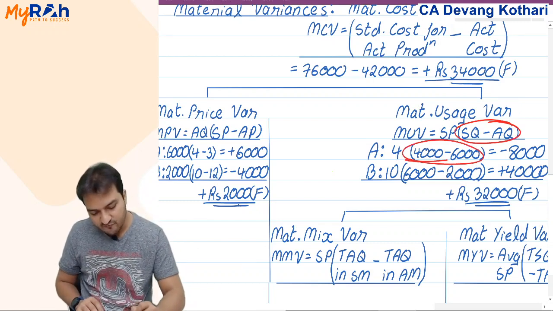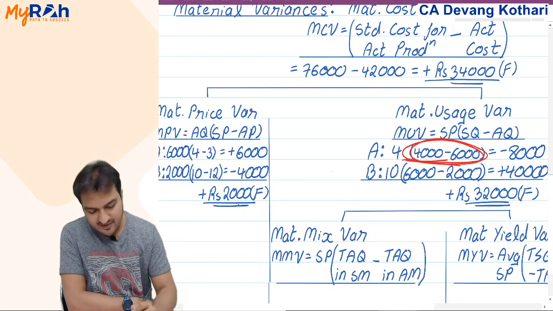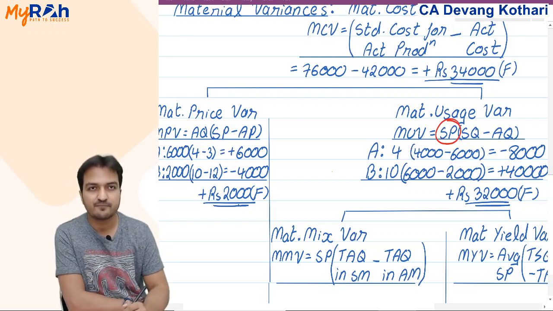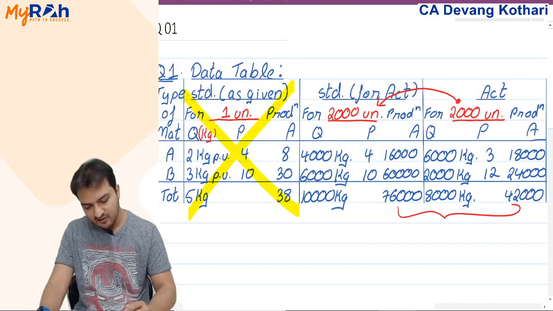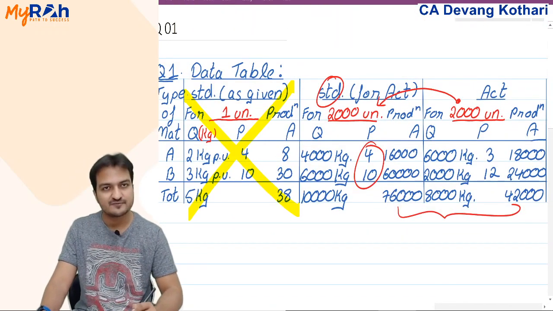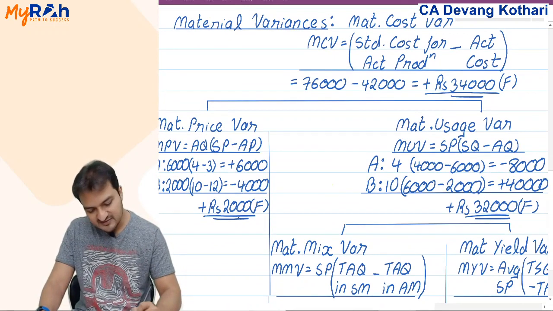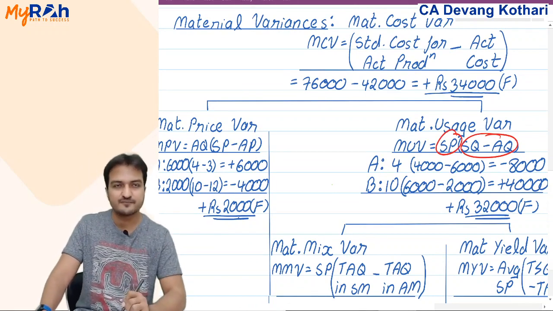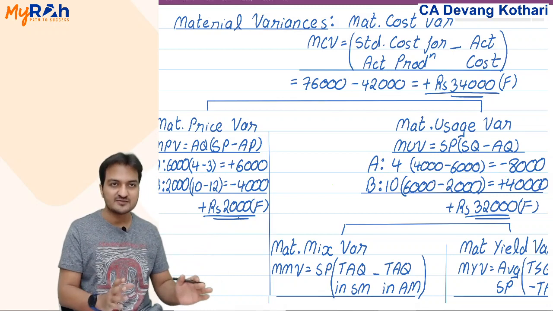Now this difference of quantity, this extra quantity has costed me how much? Well, I have incurred standard price on that. So that makes my formula this 4, this 10. 4 and 10, if you see in the table above, was standard price. If 4 and 10 was standard price, I put that in my formula that MUV is SQ minus AQ, difference of quantity, multiplied by standard price. Standard price, yes. Done? Now, this explains my formulas and you have the answers.